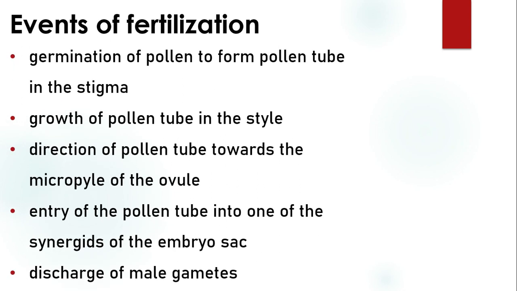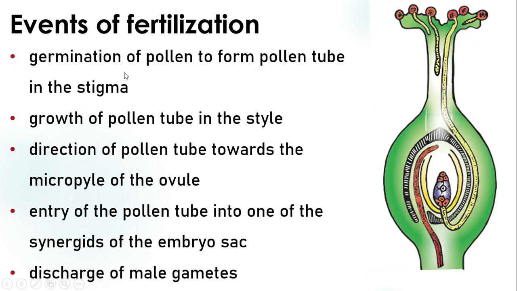First, the events of fertilization. Germination of pollen to form pollen tube in the stigma. Here pollens are placed on the landing platform, which is called a stigma, and germination of pollen and pollen tube formation takes place. Then growth of pollen tube in the style.